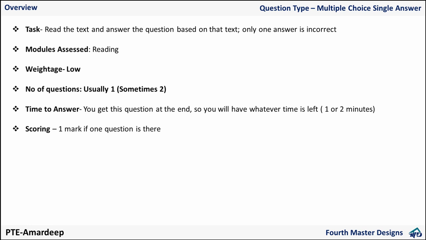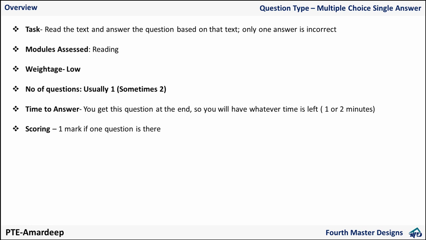And about scoring, as I already said, it is a low scoring question: 1 mark if one question is there, 2 marks if 2 questions are there. Usually we get just 1 question. So even if we are answering incorrectly, we won't be losing anything. 1 is nothing. You still have like 89 marks there. You answer multiple choice multiple also incorrectly, still you have 87 marks.